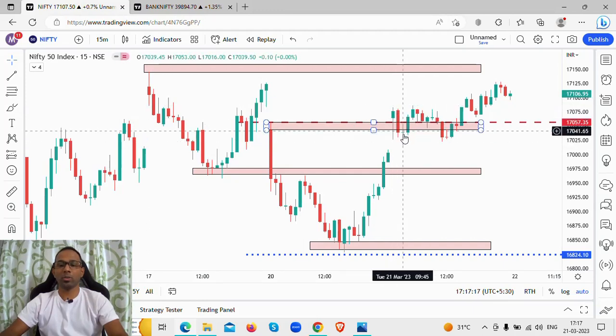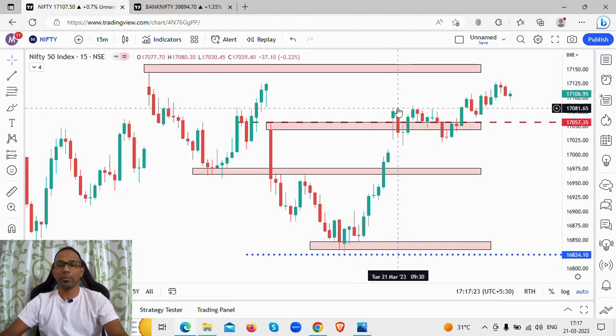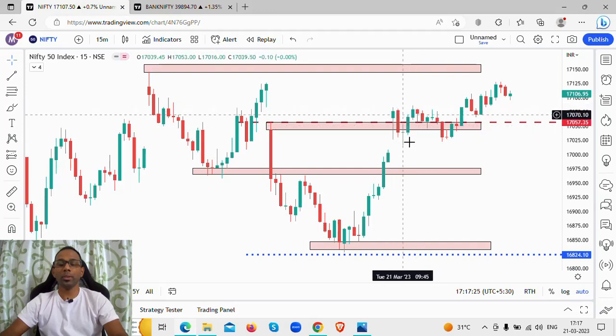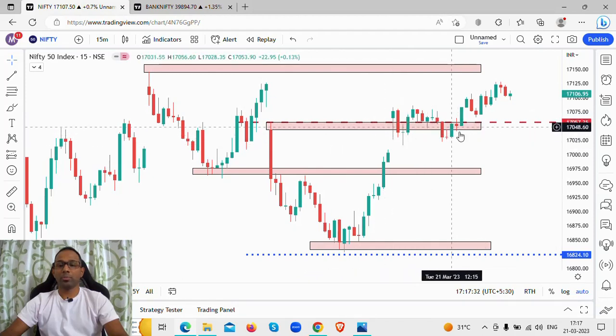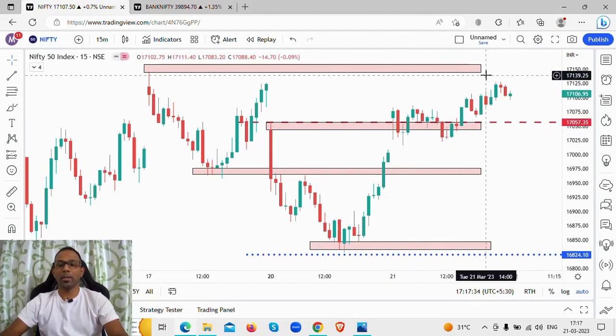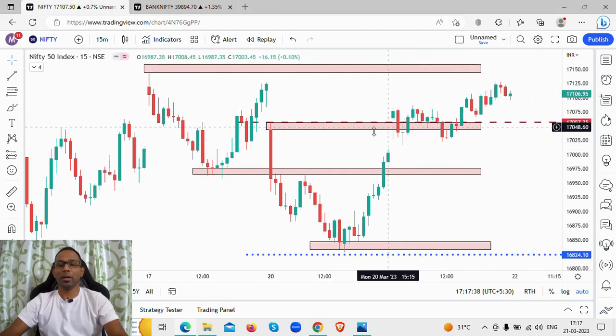The price was moving up and down within this particular zone. This level was marked, the price took a support around this level, and it made a move higher to the next level. These levels were discussed yesterday, and you see how these levels worked out for you.